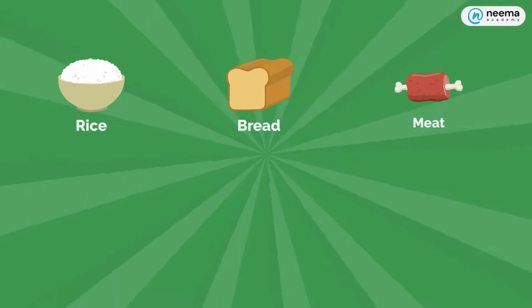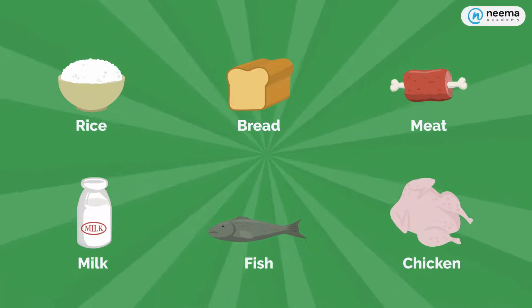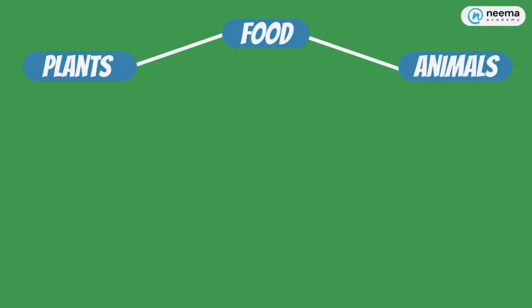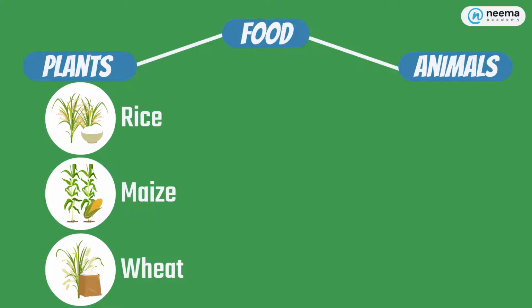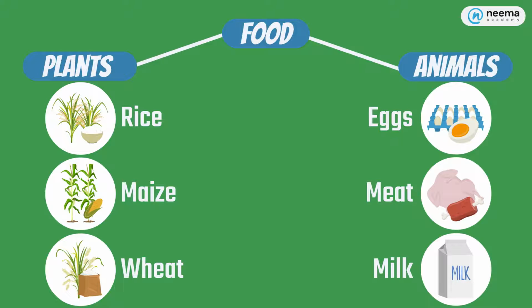Rice, bread, meat, milk, fish, chicken etc. are some food items that we eat. We get food from plants and animals. Rice, maize, wheat, etc. are the plant sources of our food. Similarly, we get eggs, meat, milk etc. from animals.